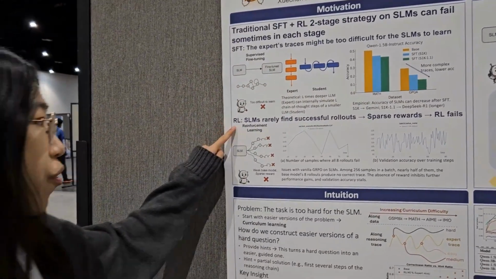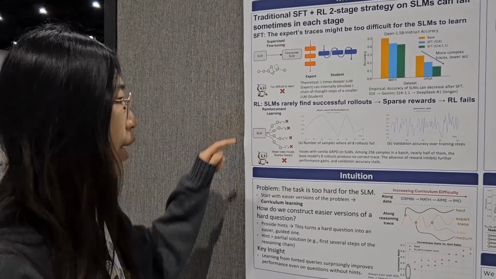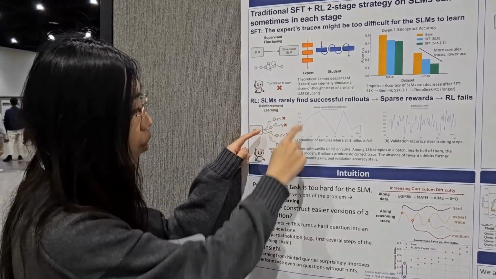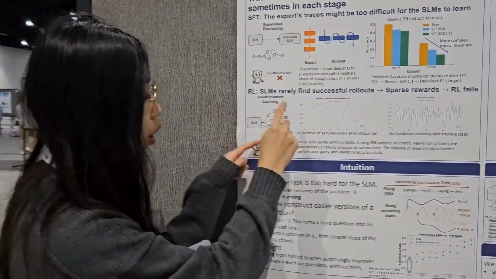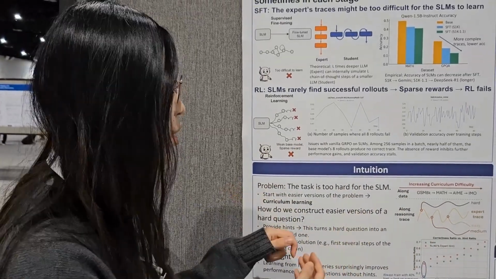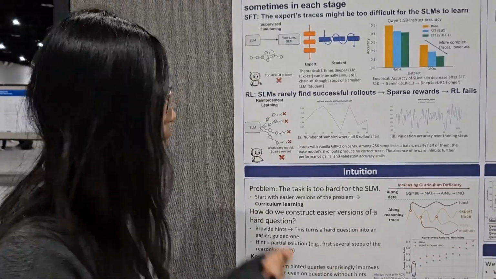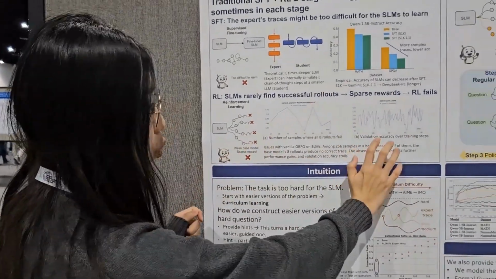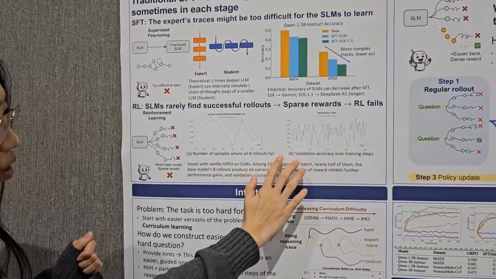And then why RL fails? We know that RL needs to try and see. It will generate some rollouts, and then we will give negative or positive rewards to the rollouts. But if there's no positive reward at all, the RL cannot work. And we found that this always happens when we try to train the small model.